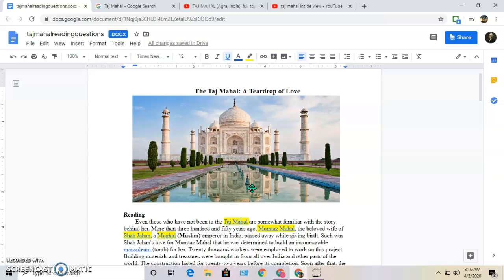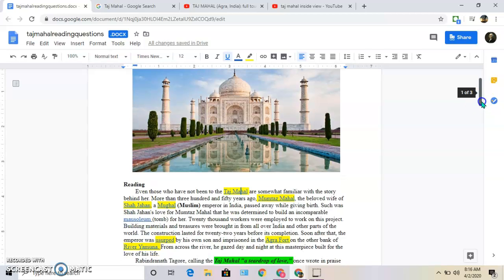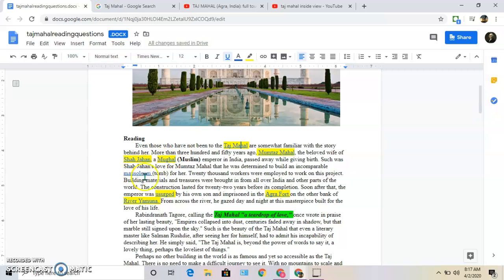So if you ever get a chance to go to India and go to the Taj Mahal, you will see that if you go inside, if it's not restricted. So you can click on the various links here so you can get a better visual of what they're talking about.